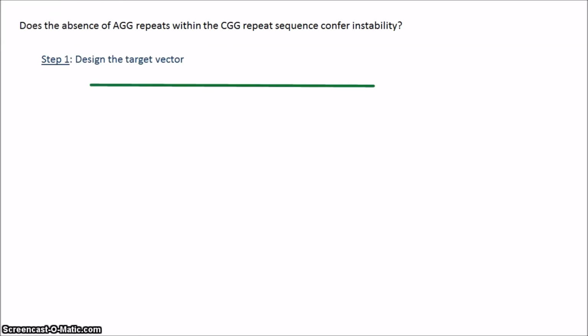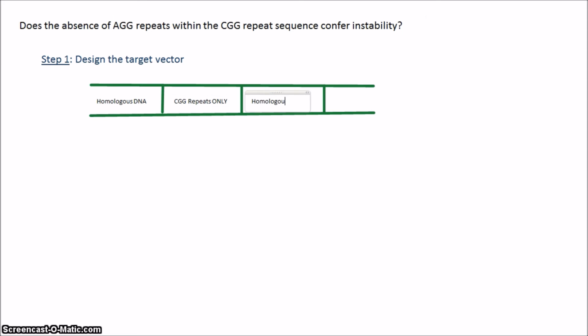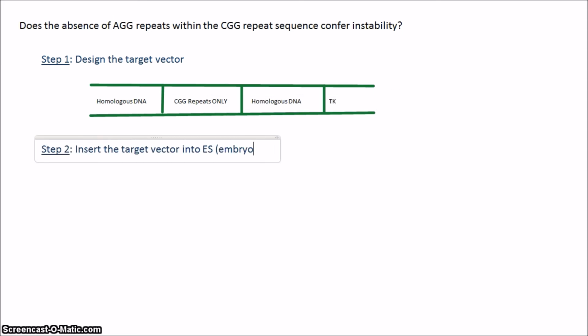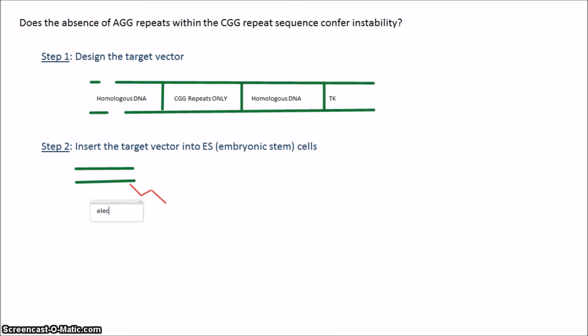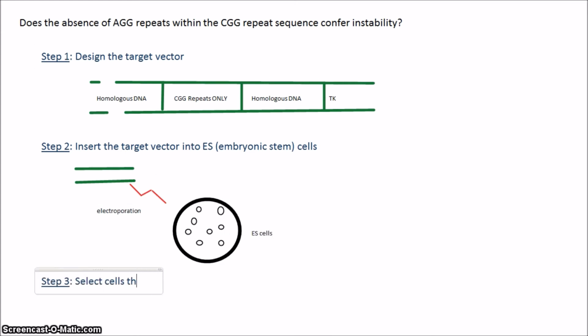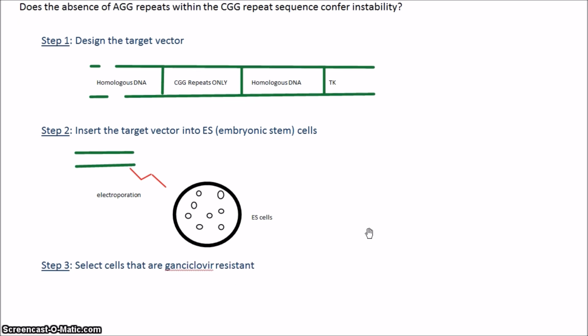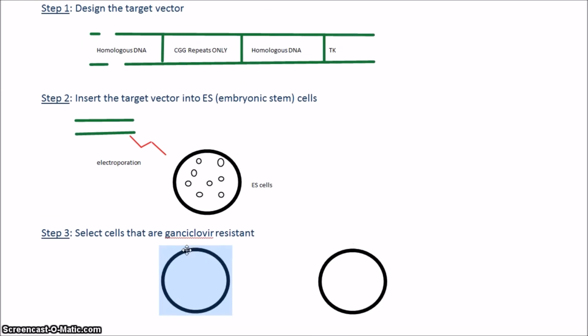Step 1. Design a vector targeting the repeat region of the endogenous FMR1 gene. Step 2. Insert the target vector into embryonic stem cells using electroporation. Step 3. Select for cells that are ganciclovir resistant. This means that the vector has successfully integrated into the genome via homologous recombination.